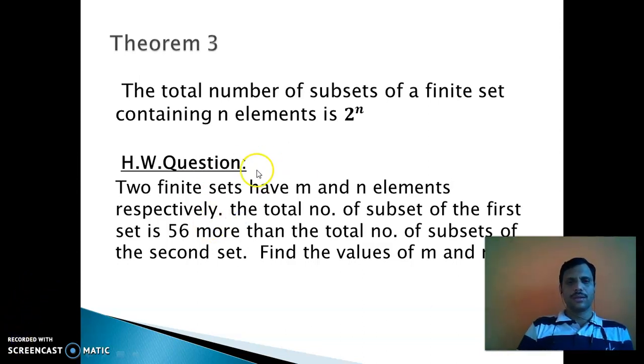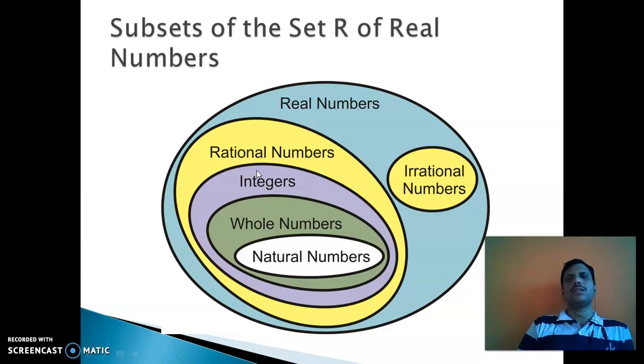Okay. Next is subsets of the set R of real numbers. We know that real numbers are a collection of rational and irrational numbers. You see on your screen natural numbers, whole numbers, integers, rational numbers, irrational numbers. Real numbers is the universal set. So we can say that natural numbers are a subset of whole numbers, which are a subset of integers, integers are a subset of rational numbers, which are a subset of real numbers, and also irrational numbers are a subset of real numbers.